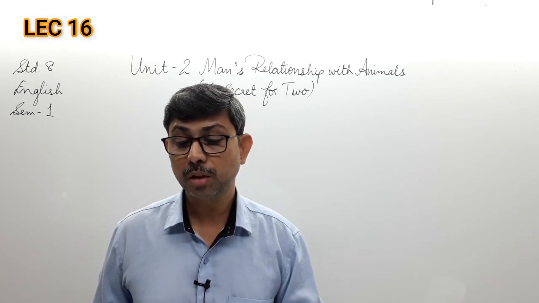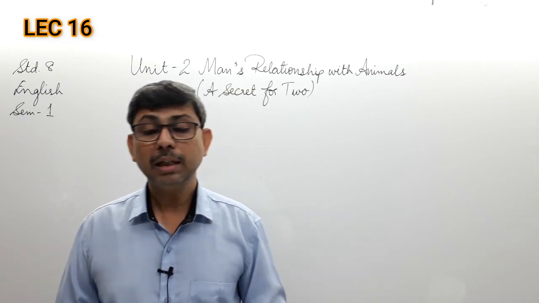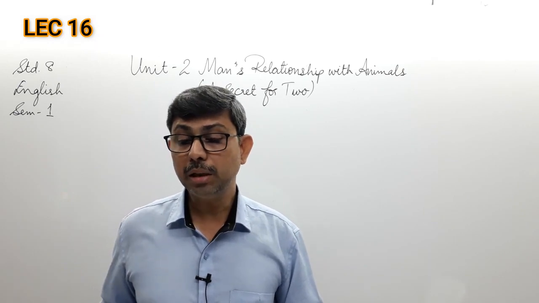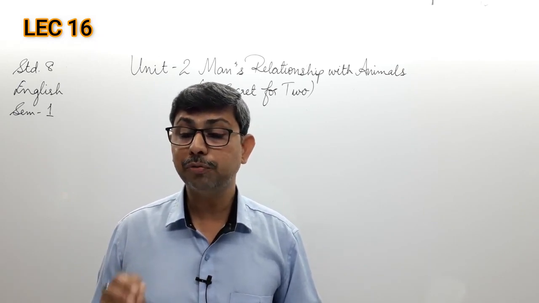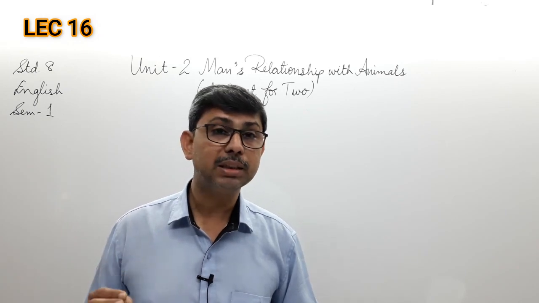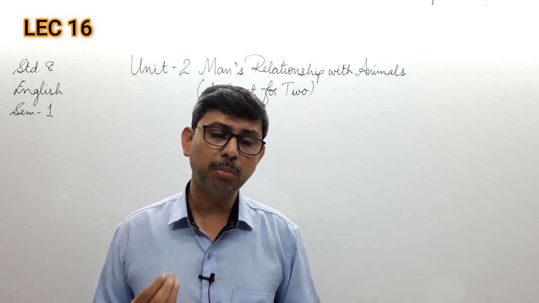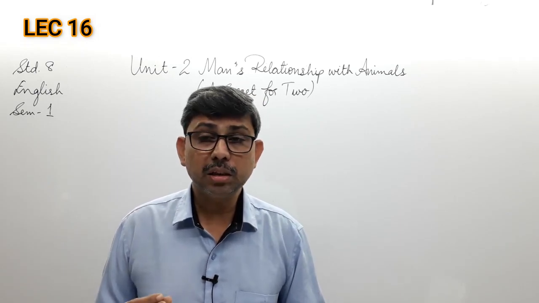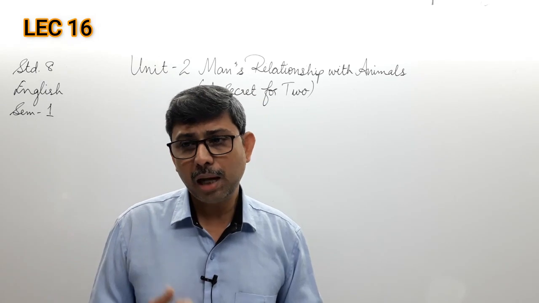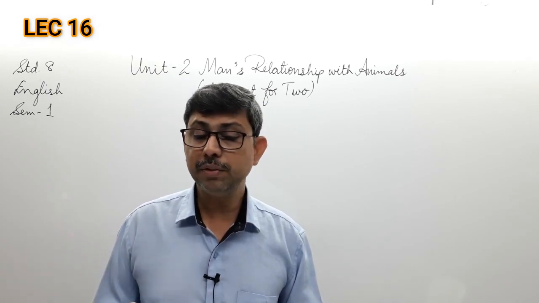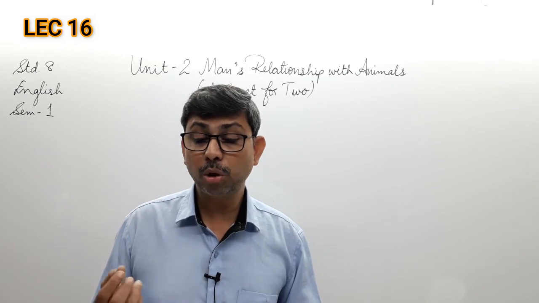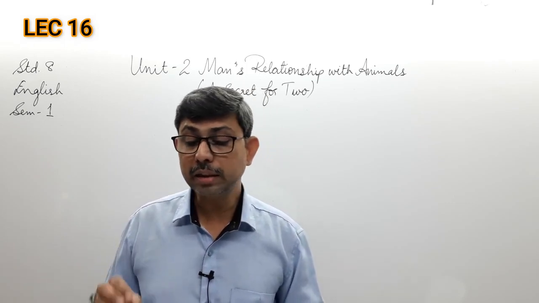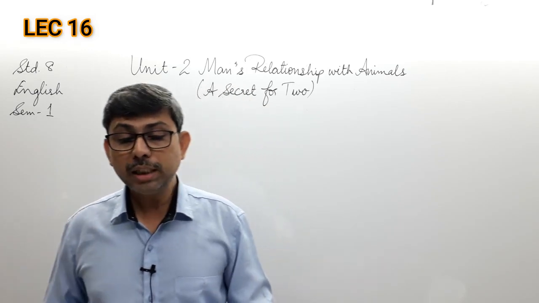Well, let's proceed further. You have the next activity, that is activity number 5. Have a careful look. Study the table and learn how verbs are formed by adding appropriate suffixes. A very simple grammar exercise that probably you learned in the earlier class also. Well, it is in the class 5 or 6 you must have learned, but maybe you have forgotten about it. So in a way we are going to revise, because we have come across certain words in the reading over here. So study the table along with me.